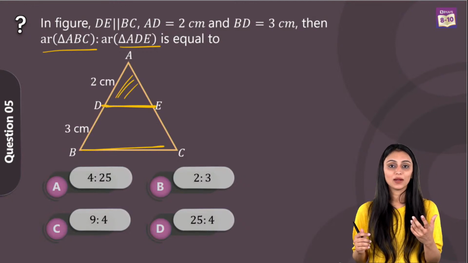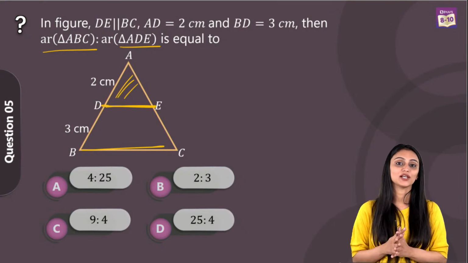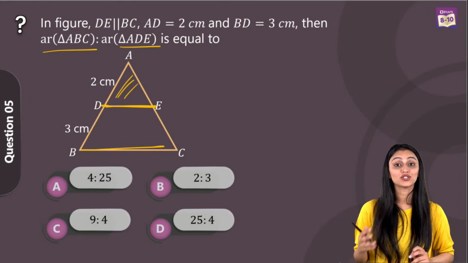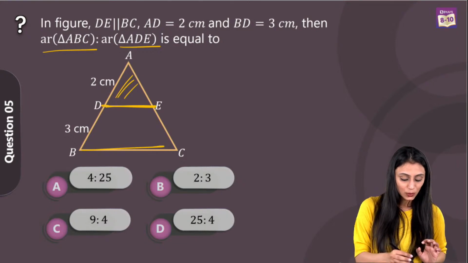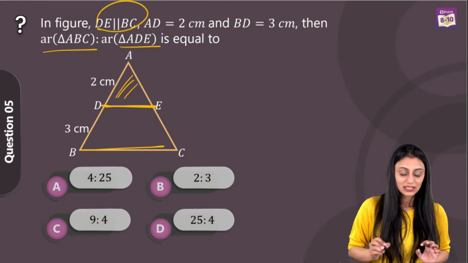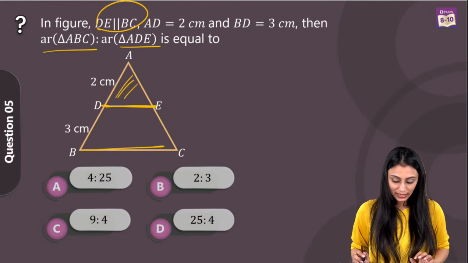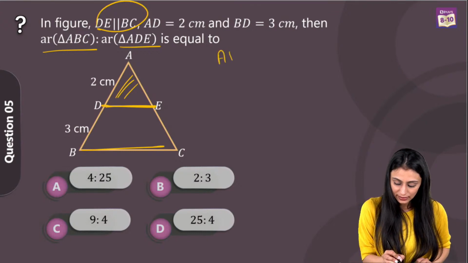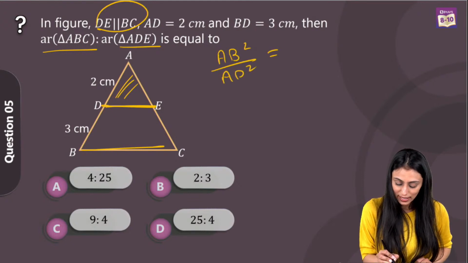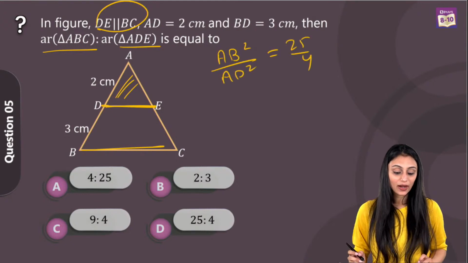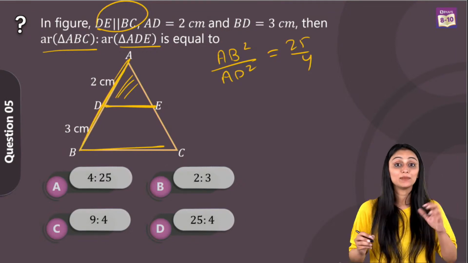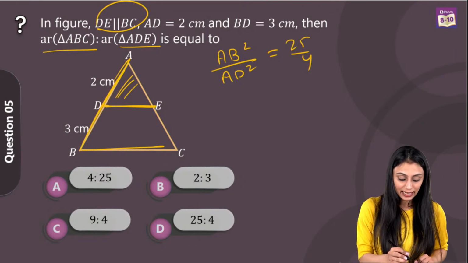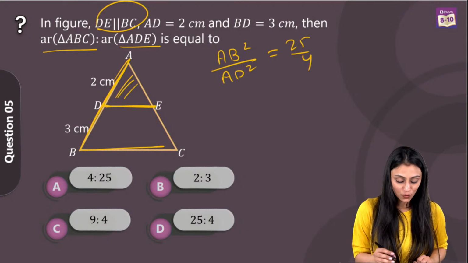So we use the theorem that basically the ratio of areas of two similar triangles is equal to the ratio of squares of their corresponding sides. For that we have to make the triangles similar first. You will make these triangles similar first because the lines are already parallel, right? Once the triangles are similar, I can say that the ratio of their areas will be equal to AB square by AD square. That would be equal to 25 by 4 because AB over here is nothing but 3 plus 2, which is 5, and AD over here is 2. So 25:4 would be the ratio.